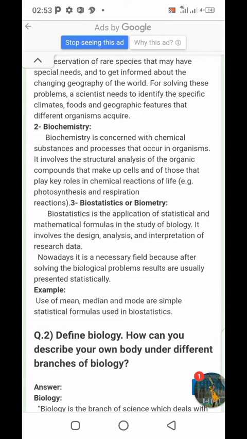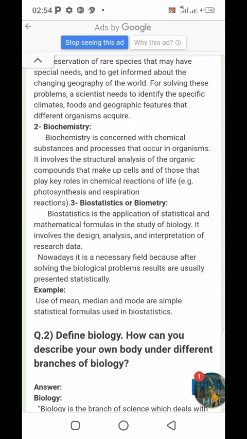Biostatistics or biometry. Biostatistics is the application of statistical and mathematical formulas in the study of biology. As we know, bio means life and statistics simply means the study of data and formulas. So we can say that biostatistics is the application of statistical and mathematical formulas in the study of biology.